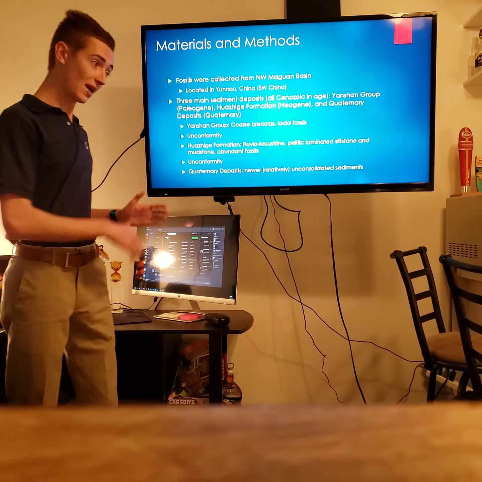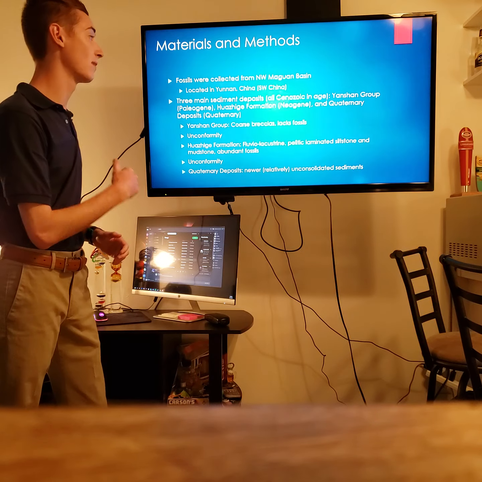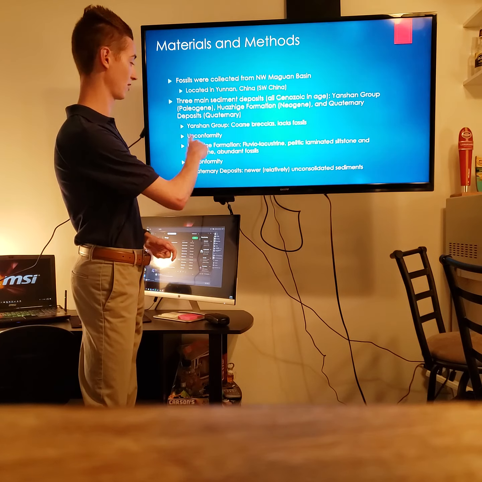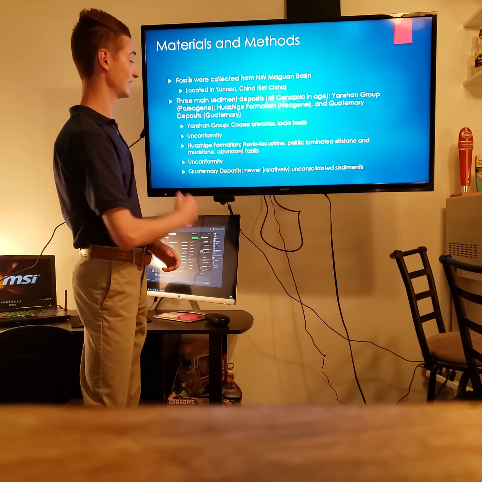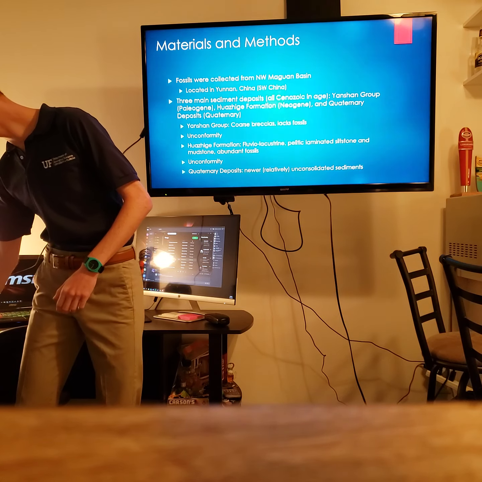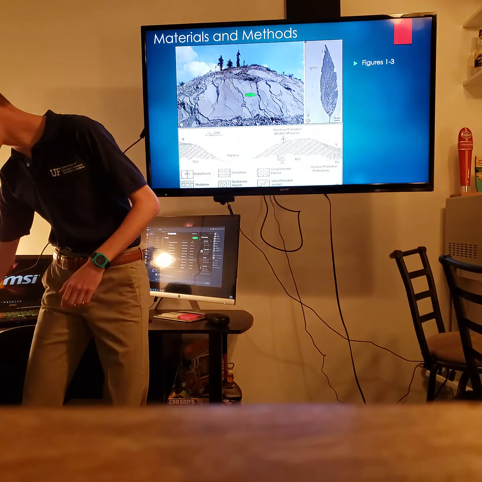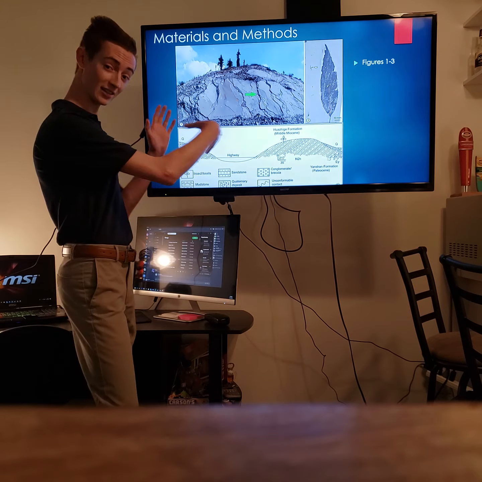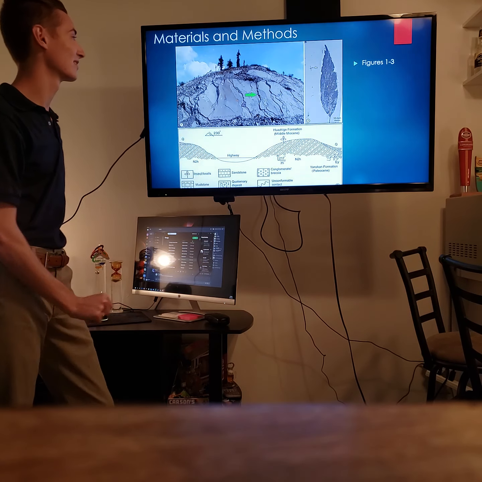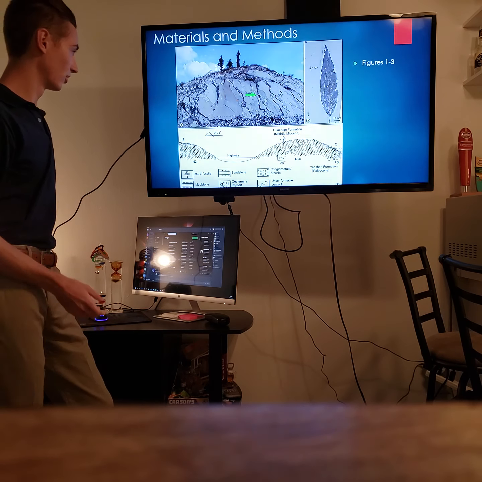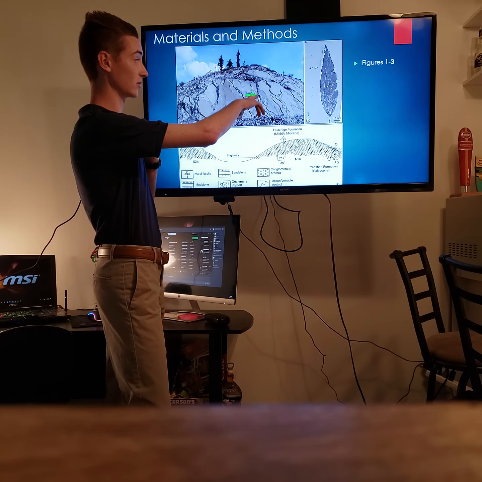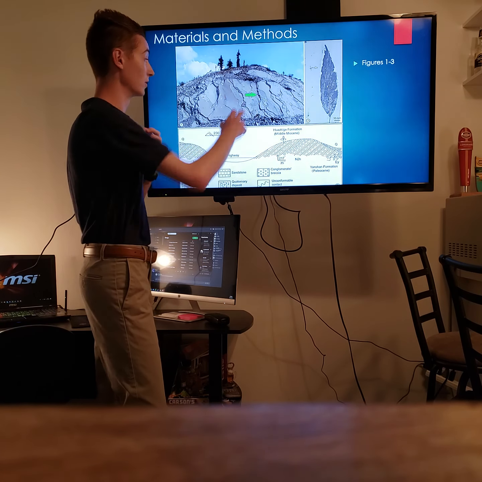So these are the three main layers that are found in the Maguan Basin, and mostly we're going to focus on this one right here, the Hoesig Formation. So let's look at the first figures 1 through 3. They put them nicely in these composite pictures for us. So right here is where the insect fossil, specifically the honeybee fossil, was found.